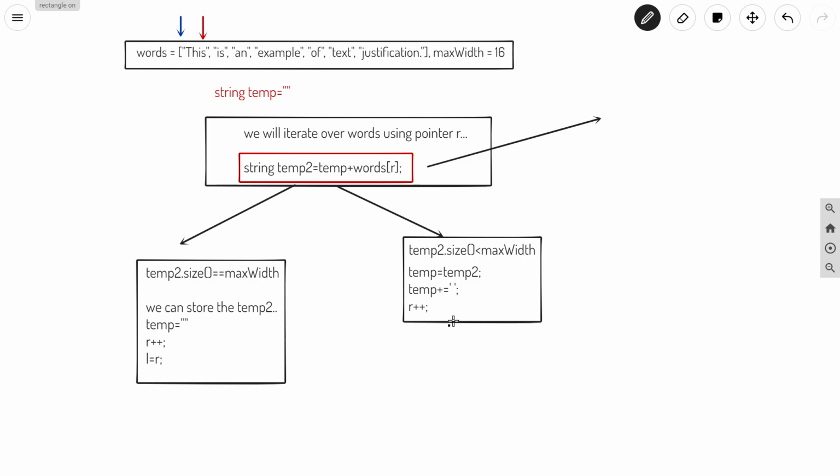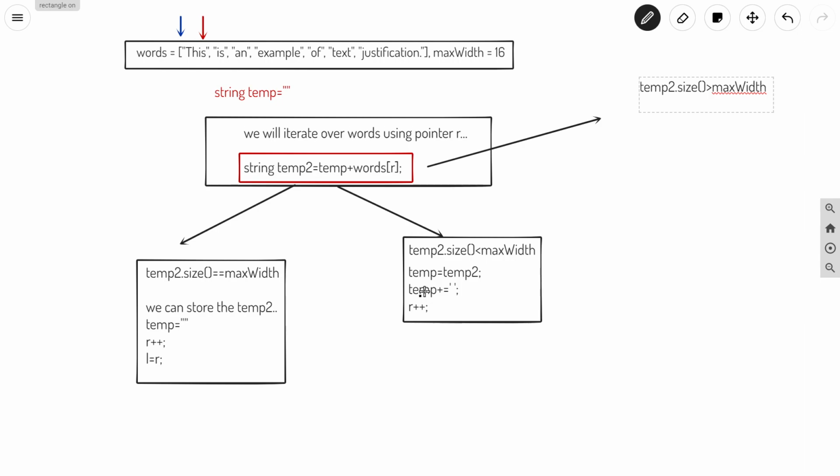Talking about the third case, that is temp2 dot size is greater than max width. So in this case, we are not doing anything with this temp2. We will just do some operations with temp, because the size of temp2 is greater than max width.